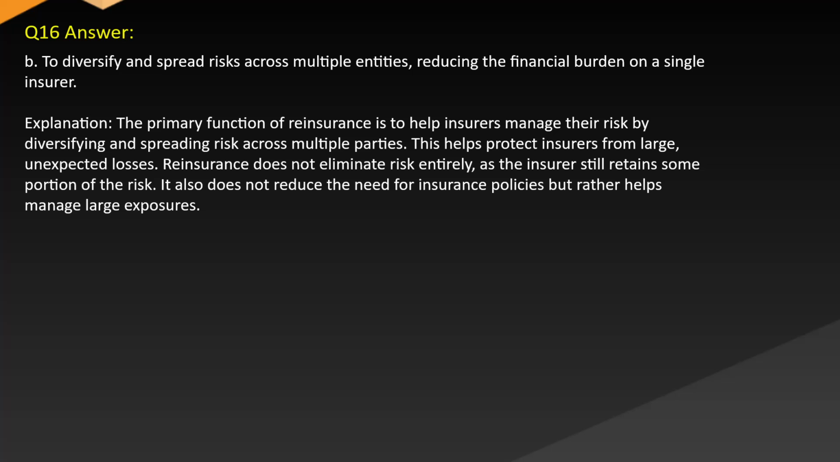Explanation: the primary function of reinsurance is to help insurers manage their risk by diversifying and spreading risk across multiple parties. This helps protect insurers from large unexpected losses. Reinsurance does not eliminate risk entirely, as the insurer still retains some portion of the risk. It also does not reduce the need for insurance policies, but rather helps manage large exposures.